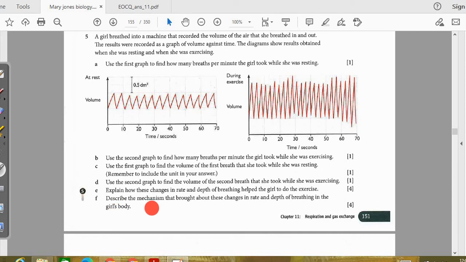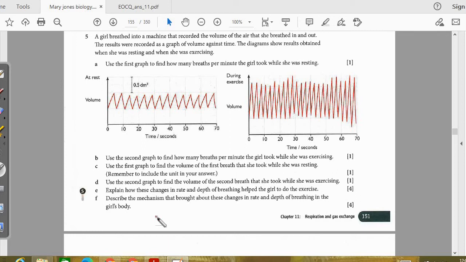So that mechanism is that the drop in pH is being monitored by the brain cells. Brain cells will send the signals to the breathing muscles that please breathe more rapidly because this person requires more oxygen. And therefore your heart will contract more rapidly to get the oxygen. And that's how this whole mechanism works during the breathing.